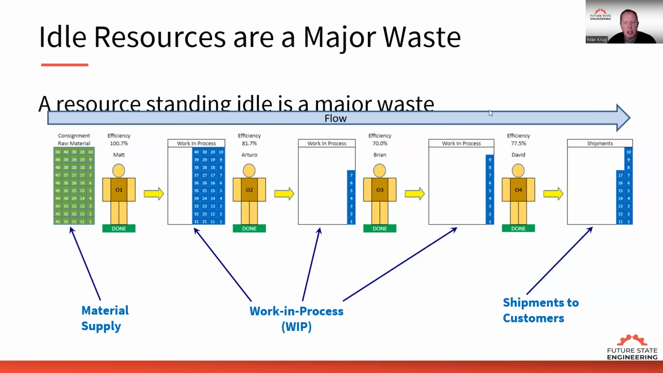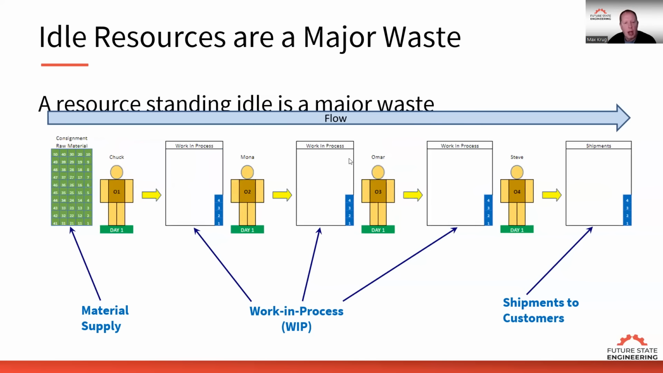So we need to change this mindset that a resource standing idle is a major waste. What we want to do is look at how much work in process is needed to maintain proper flow. And again, flow is our main objective. Depending on how much variation we have in the system or in the processes, we put inventory in to act as a shock absorber. So inventory is used as a shock absorber to maintain flow.